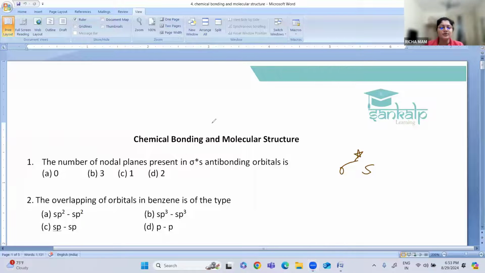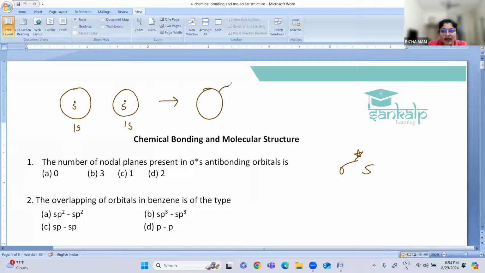So here, how does the molecular orbital overlap take place? How is the molecular orbital sigma star s formed? It is from the s orbital, so overlapping of an s orbital with another s orbital. Two spherical s orbitals overlap. Suppose this is 1s and this is 1s, so this anti-overlapping takes place. How does the overlapping take place? This s orbital and that s orbital will overlap.